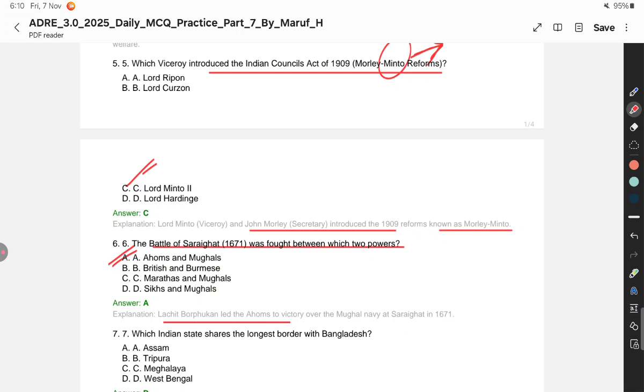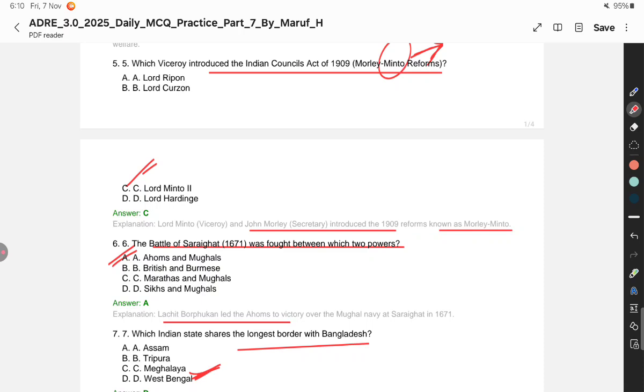Which Indian state shares the longest border with Bangladesh? We must know which state of India shares the longest border with Bangladesh. Some may say Assam, some Tripura, some Meghalaya, but the right answer is West Bengal.